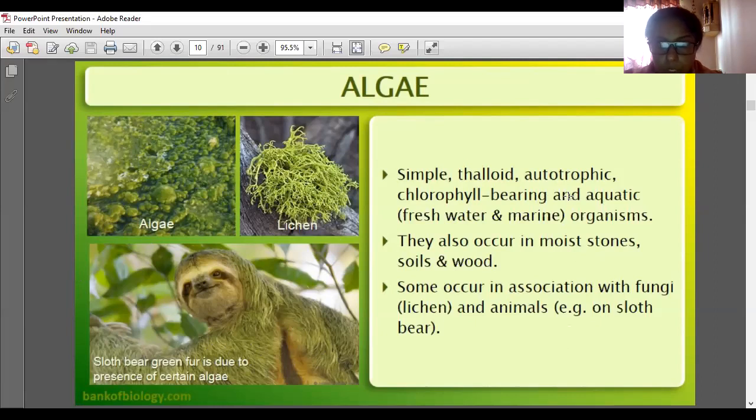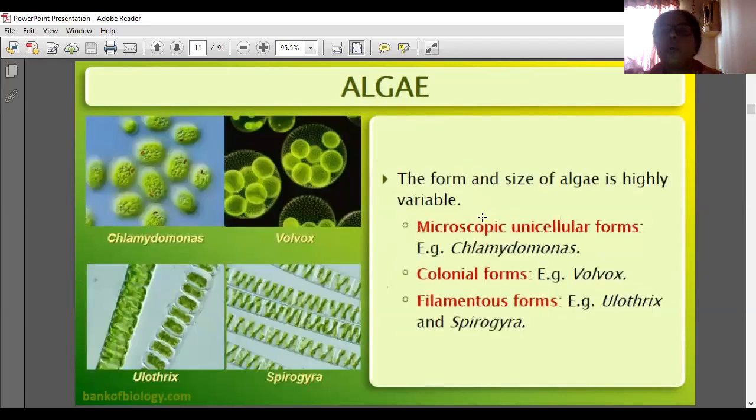Simple, thalloid, autotrophic, chlorophyll bearing, aquatic freshwater and marine organisms. They also occur in moist stones, soils and wood. Some occur in association with fungi, as lichen, and with animals, for example the sloth bear. The form and size of algae is highly variable, as this diagram shows. Four types of algae are shown here.